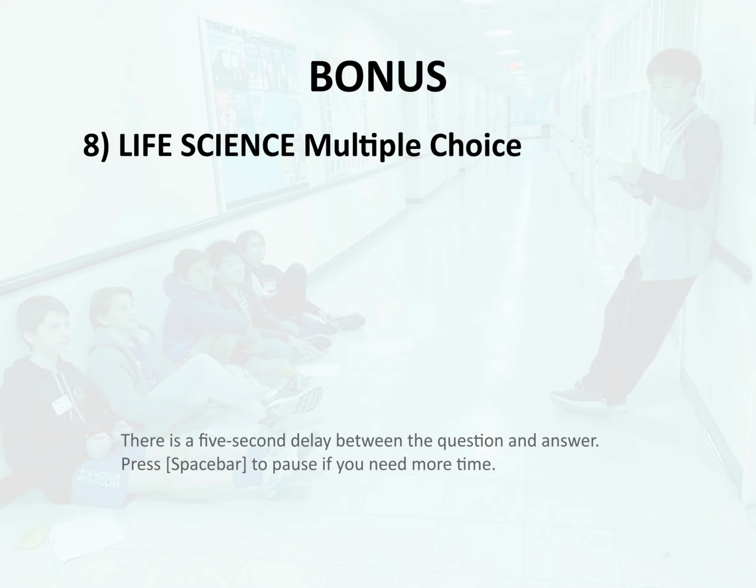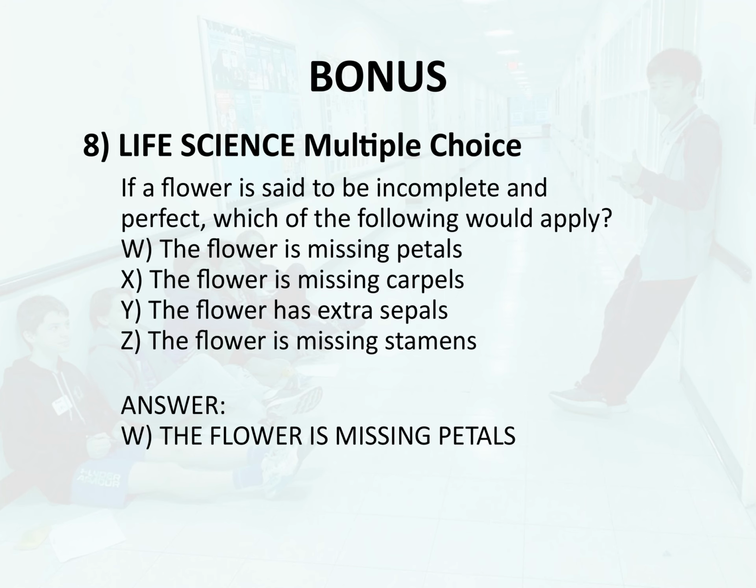Bonus 8. Life science. Multiple choice. If a flower is said to be incomplete and perfect, which of the following would apply? W. The flower is missing petals, X. The flower is missing carpels, Y. The flower has extra sepals, Z. The flower is missing stamens. Answer. W. The flower is missing petals.